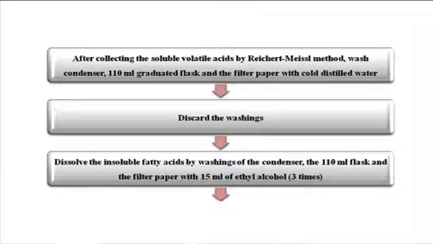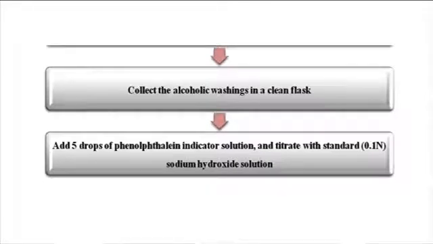After collecting the soluble volatile acids by the Reichert-Meissl method, the condenser, the graduated flask and the filter paper have to be washed thoroughly with cold distilled water. The washing has to be discarded, and then the insoluble contents have to be washed in the condenser, in the flask and the filter paper using ethyl alcohol three times. All the alcoholic washings have to be collected in a clean flask. To this 5 drops of phenolphthalein indicator solution is added and titrated with standard sodium hydroxide solution.